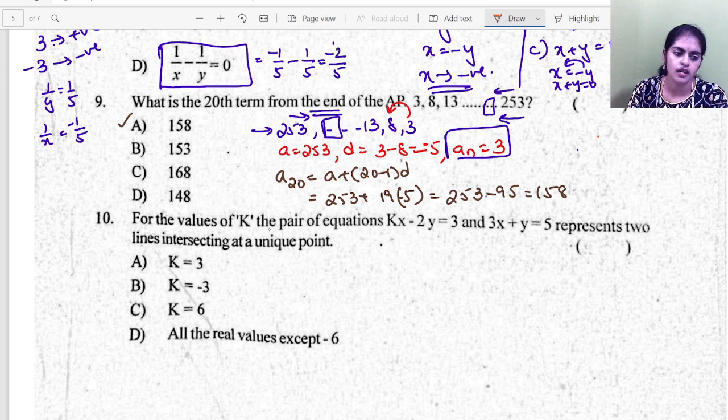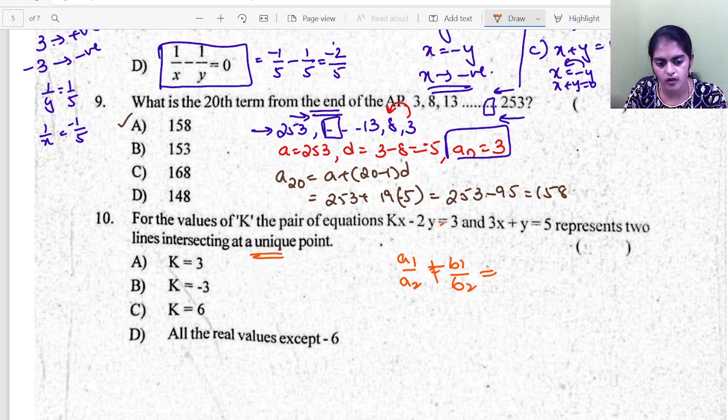For what values of k does the pair of linear equations kx minus 2y equals 3 and 3x plus y equals 5 represent lines intersecting at a unique point? Okay, lines intersecting at a unique point. So what is the condition? For intersecting lines, a1 by a2 is not equal to b1 by b2 is not equal to c1 by c2. The lines are intersecting, so the ratios are not equal. You can remember this way.